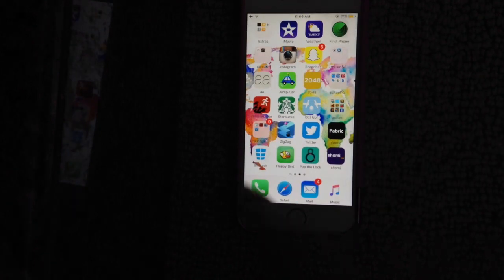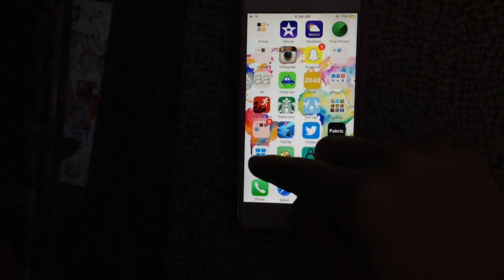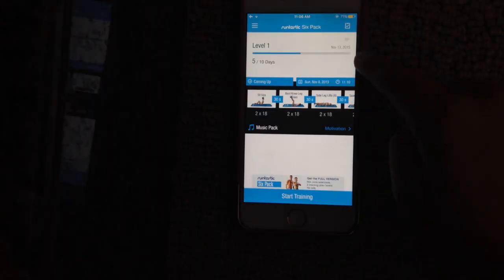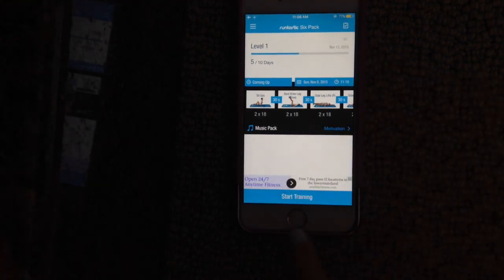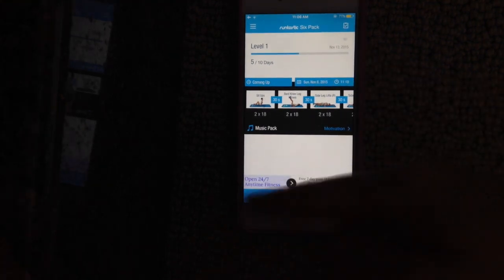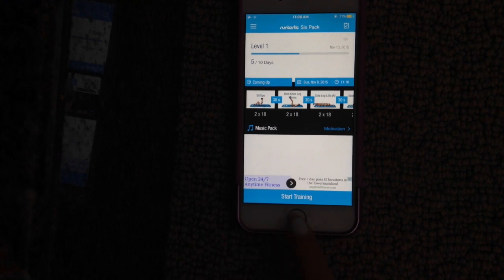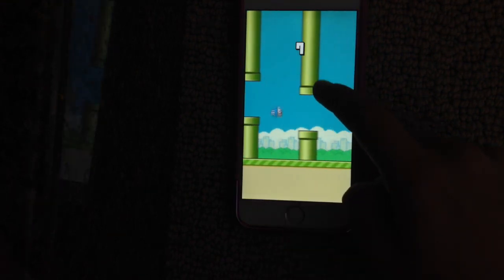Then I have this app called Six Pack. It basically gives you a bunch of ab workouts, and I haven't used it in a long time because I've been using another one. The last time I used it was a long time ago because I used a different one. We basically start training, and then it gives you a person and it'll do the ab workouts with you. And then I have Flappy Bird.